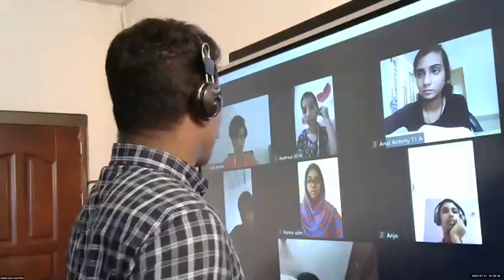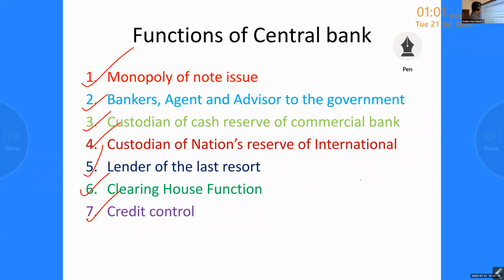These are the functions of central bank: monopoly of note issue, bankers, agent and advisor to the government, custodian of cash reserve of commercial bank, custodian of nation's reserve of international currency, lender of the last resort, then clearing house function, then credit control.